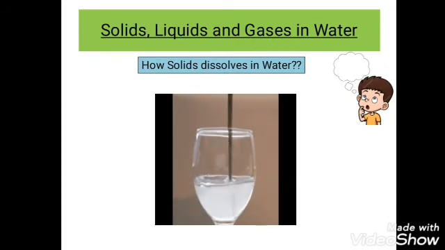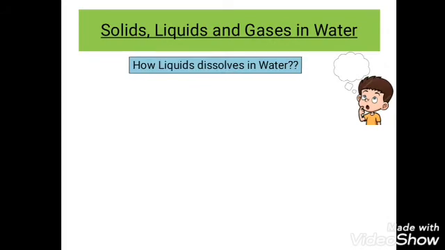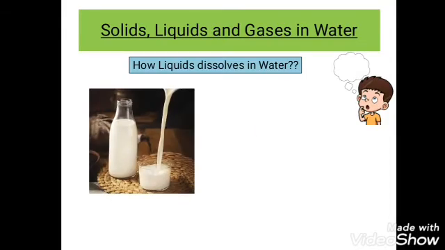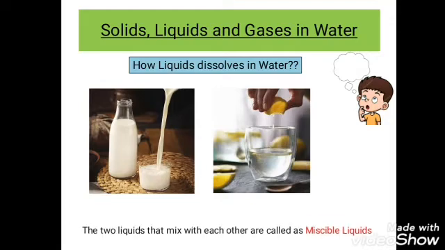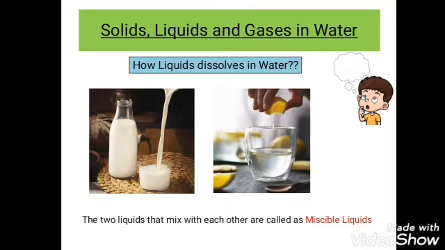Now we'll see how liquids dissolve in water. You have seen some liquids like milk, glycerin and lemon juice also dissolve in water, right? Yes, the liquids that mix with each other are called miscible liquids, which means when two liquids mix together such that they dissolve completely in each other, they are called miscible liquids.